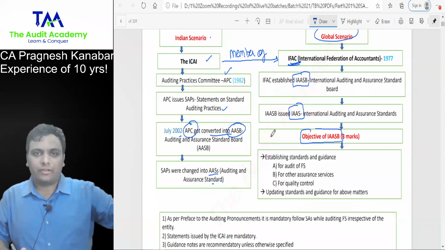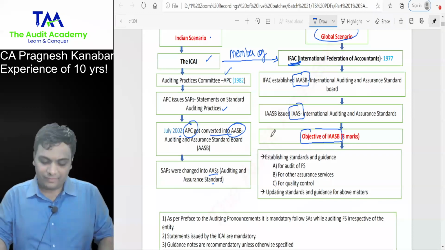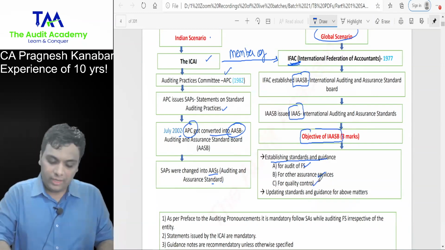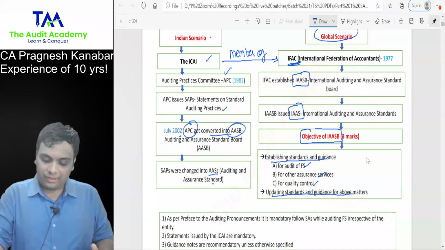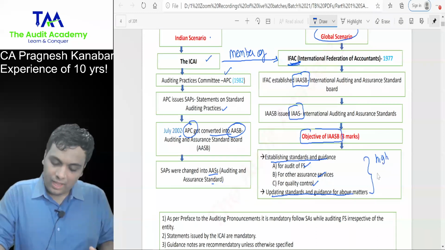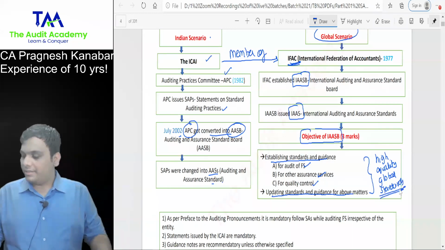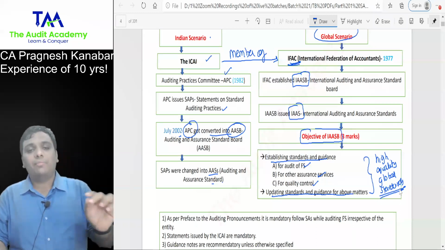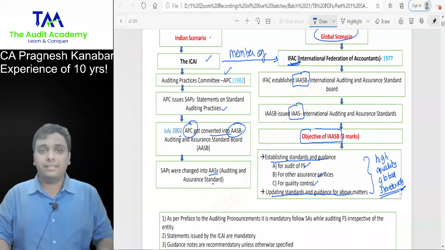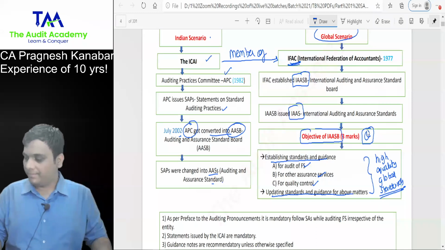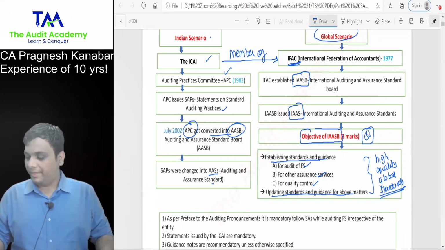And then you can go on and on. And then they will keep on updating these things. Establishing standards and guidance for audit of financial statements, for other assurance services, for quality control, updating standards and guidance for the above matters. Right? And all of this should be high quality global standards. I'm just trying to summarize the first couple of pages of the module where they have given these things. So this can be your examination question: objectives of IAASB.